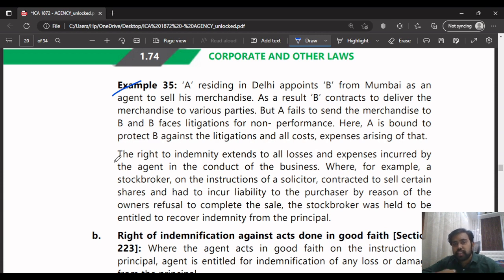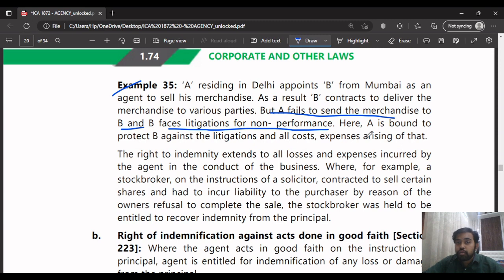The agent thought that the principal would anyway give him the merchandise, so he entered into the contract in advance to deliver the particular goods. Later on, A fails to send the merchandise to B, and B faces litigation for non-performance. What will happen if the principal did not provide the merchandise later on?